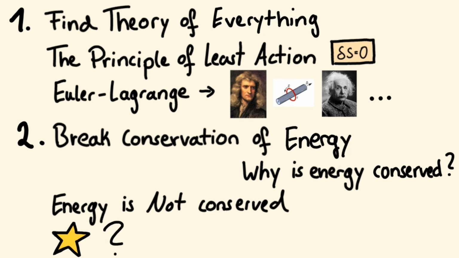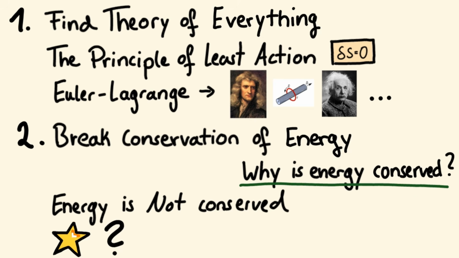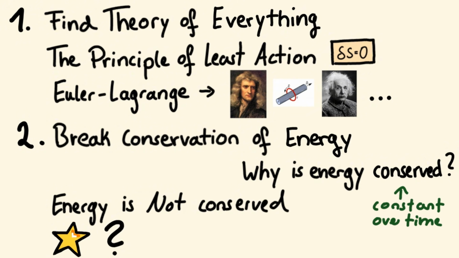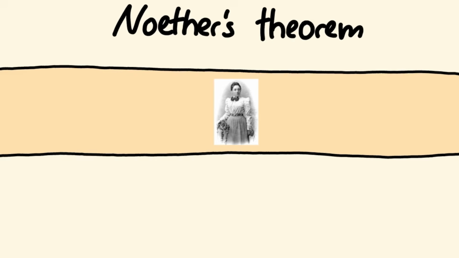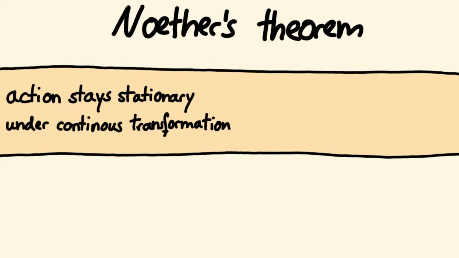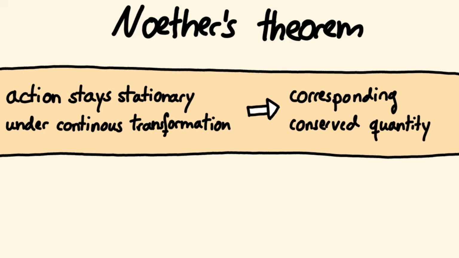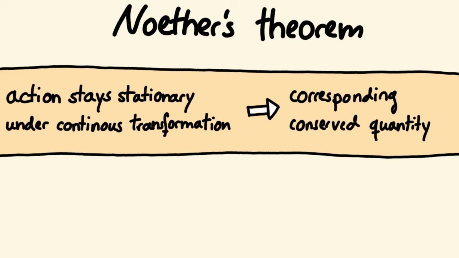To do this, we first need to know why energy should be conserved in the first place. Why does energy stay constant over time? Because of Noether's beautiful theorem. It states that if the action stays minimal under certain transformations, there must be a corresponding quantity that is conserved.